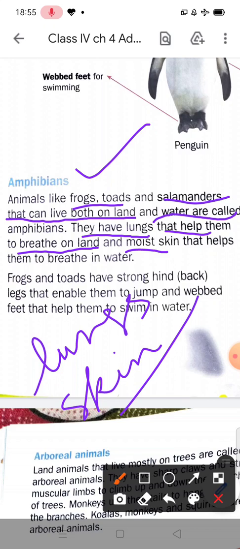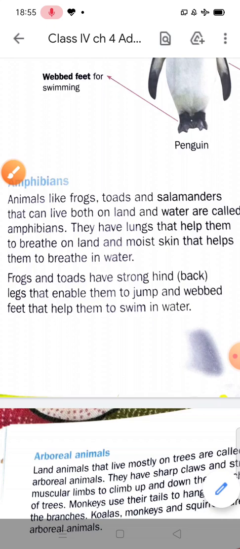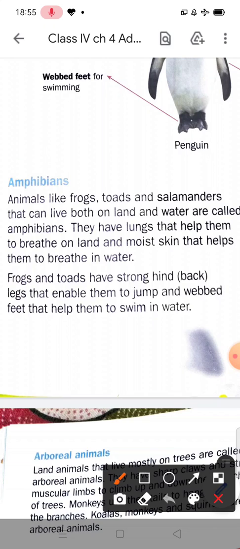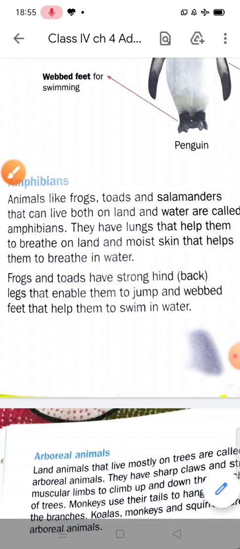Frogs and toads have strong hind legs. Hind legs means back legs. You can see this diagram also.